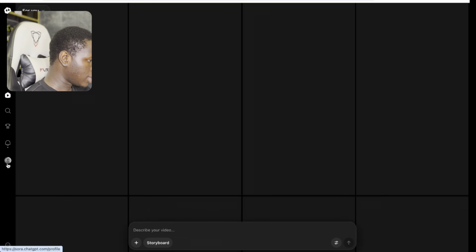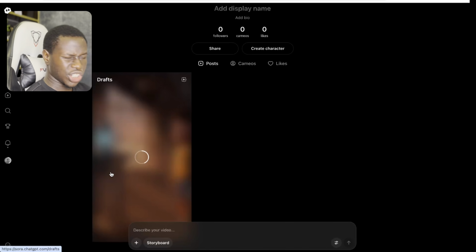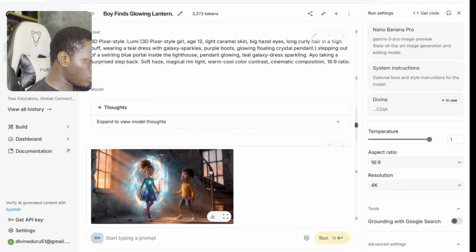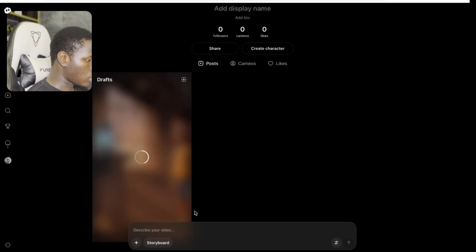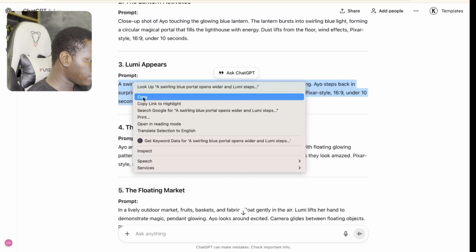So you can see, let's go here. This is where you're going to see your drafts. The second scene is generating. This is amazing, right? Now, while the second scene is generating, let's create other scenes. So I'm going to come over to the third one right here, which is this. Download. Come over to Sora. Then go over to ChatGPT. Copy the third prompt right here.